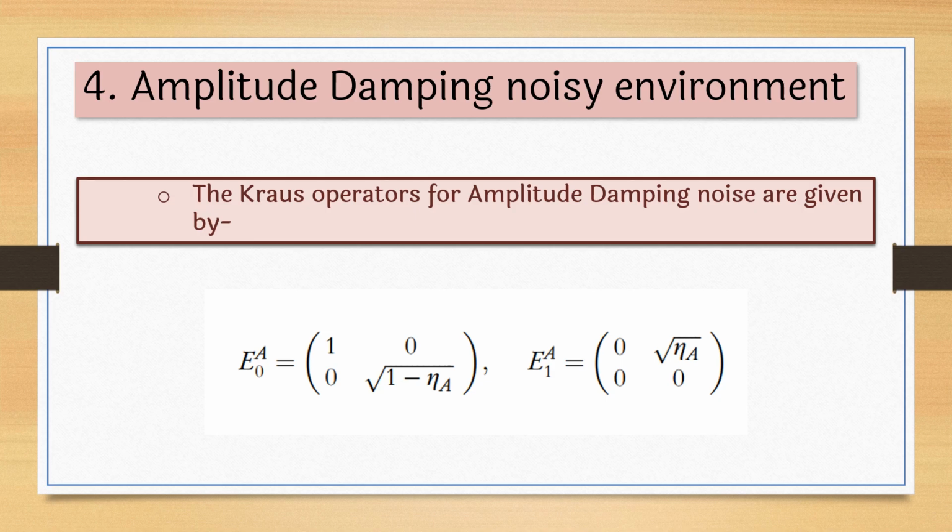The next type is the amplitude damping noisy environment. The Kraus operators for the amplitude damping noisy environment are given by this equation: E0a equals 1 0 and this matrix, and similarly E1a. A complete description and calculation for amplitude damping and other kinds of noise is given in the research paper. You can refer to that. The authors have shown the complete calculation and also how these matrices act on a particular qubit one by one. We will provide the link in the description. You can refer to that paper.